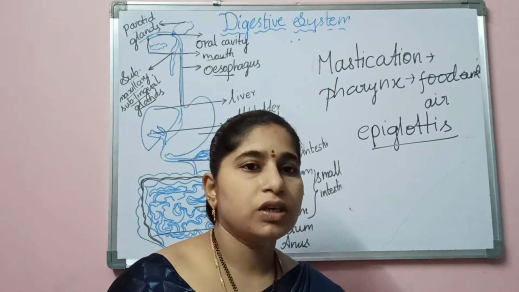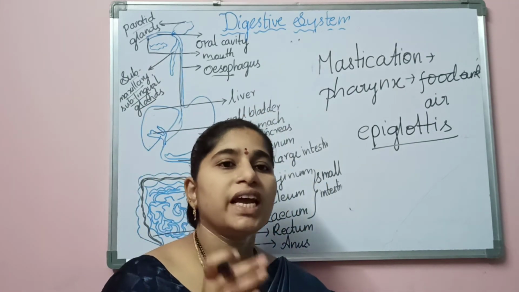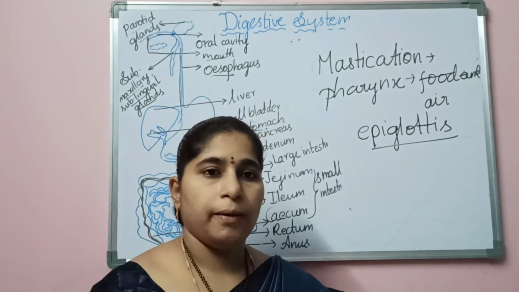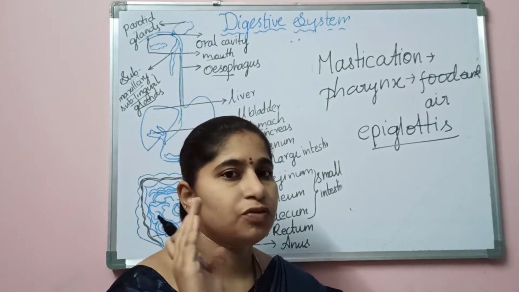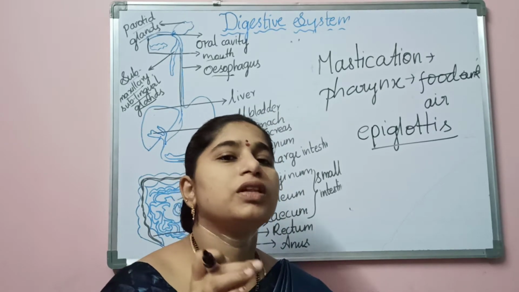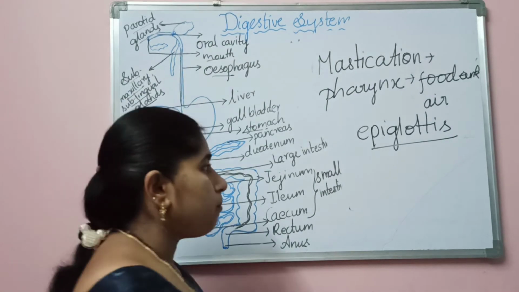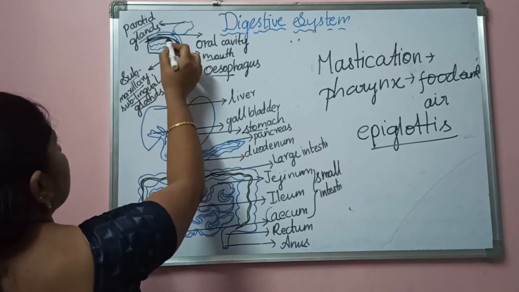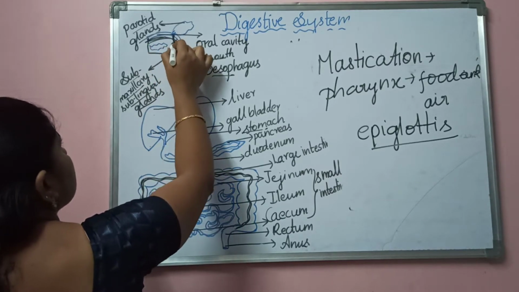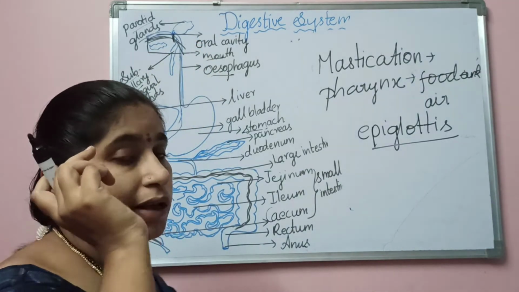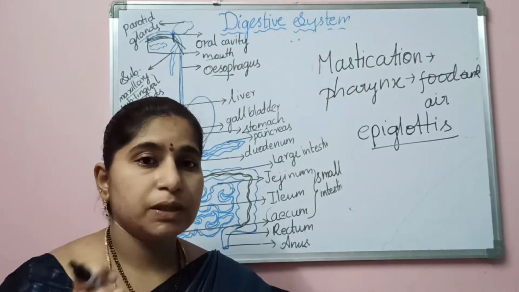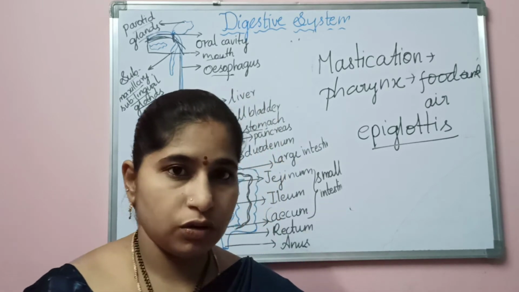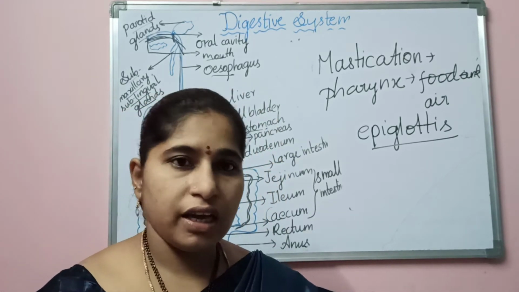What does this epiglottis do? When we are swallowing the food, it closes the place where the air passes into the body. The pharynx is a common passage for food and air. If the food is passing here, immediately the flap-like structure will close the area where the air is passing. It closes for a second, for a while, and then the food passes into the esophagus. Then normally it will be opened again.